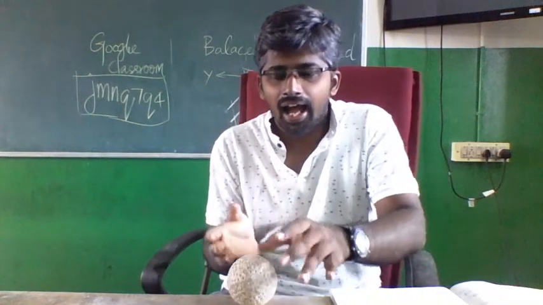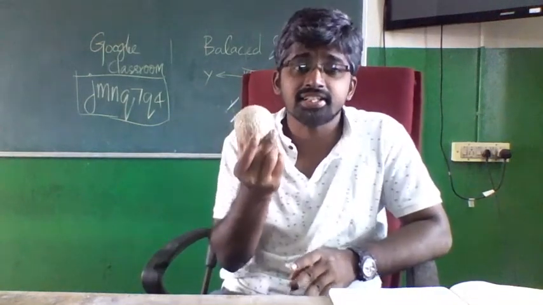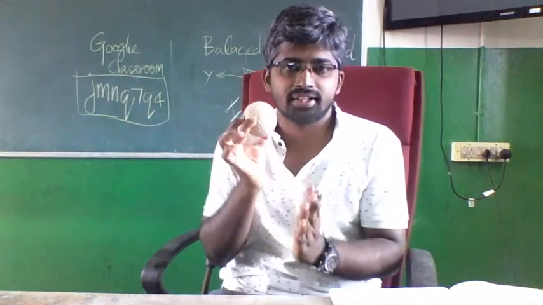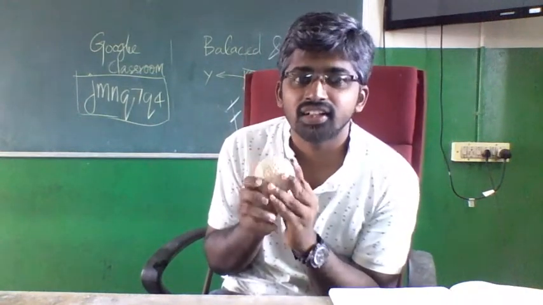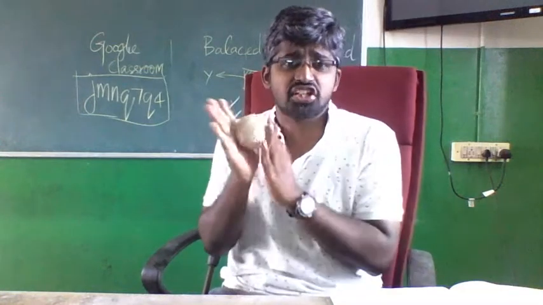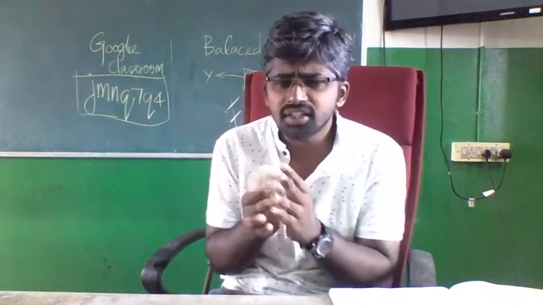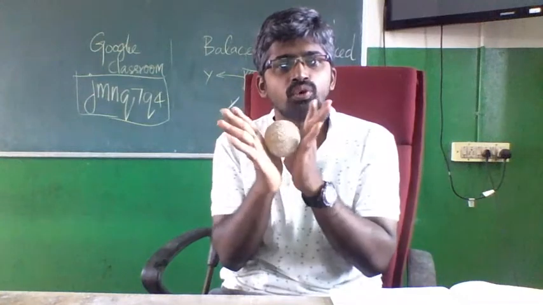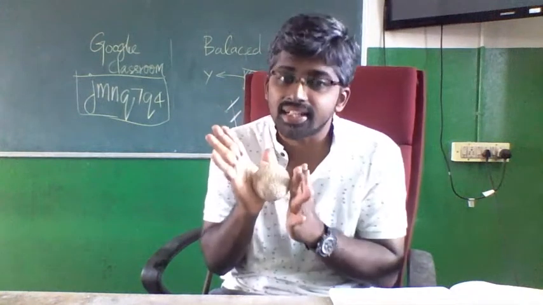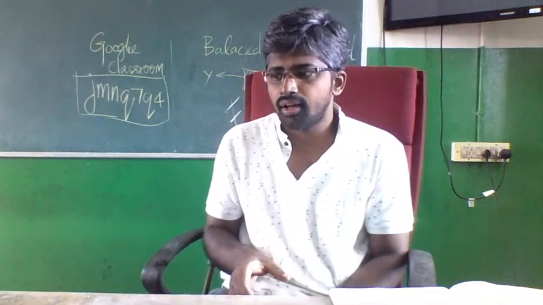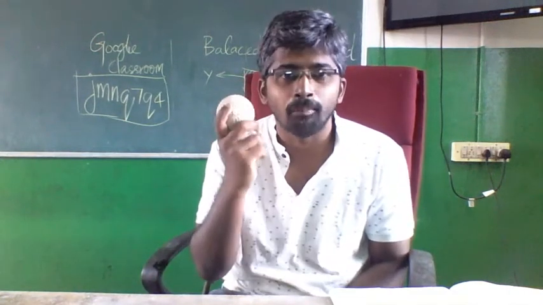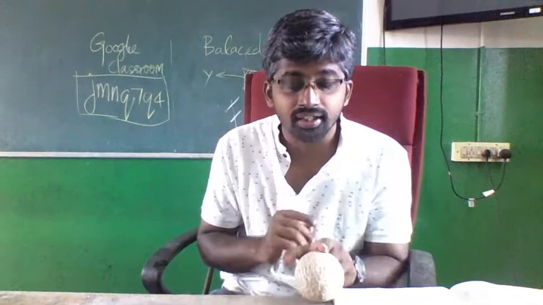Friction means it is a resistance that is offered by the surface of the object. For example, if this is a rough object, it has more friction. If the object is very smooth, the friction is less. This is a hockey ball, so it moves like this.